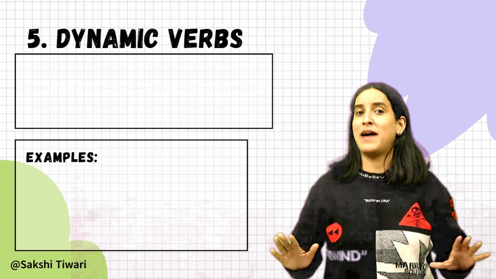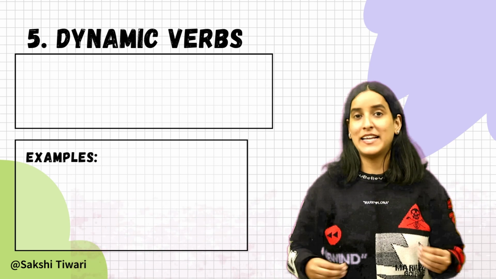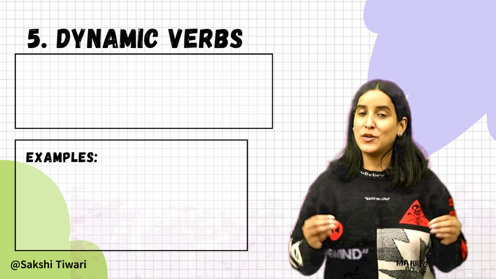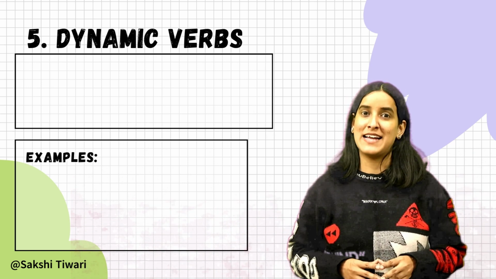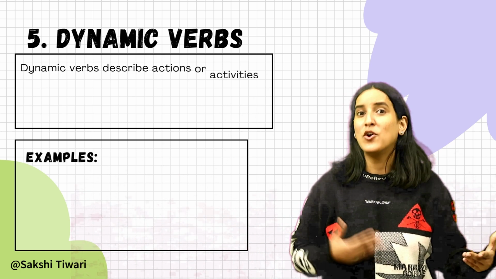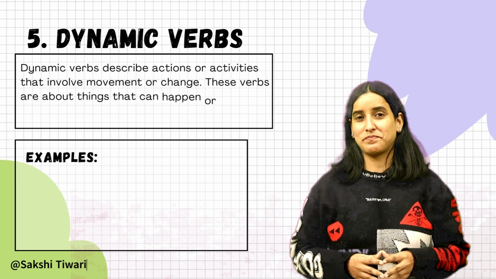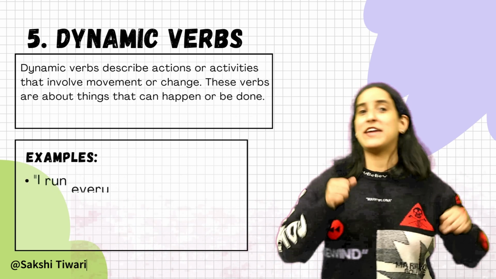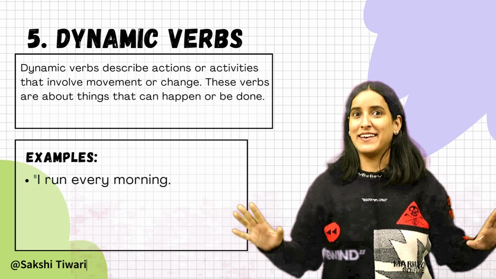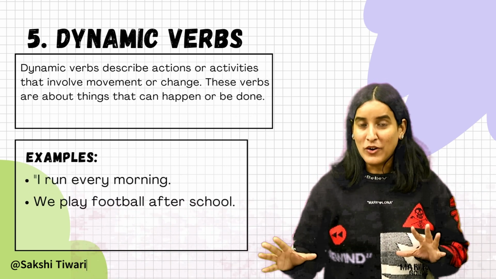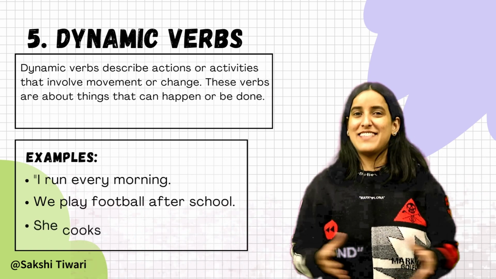Dynamic verbs describe actions or activities that involve movement or change. Now, these verbs are about things that can happen or that can be done. For example, I run every morning. Again, we play football after school.